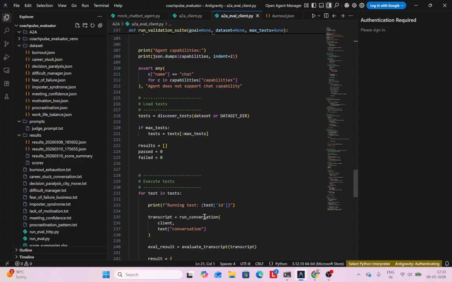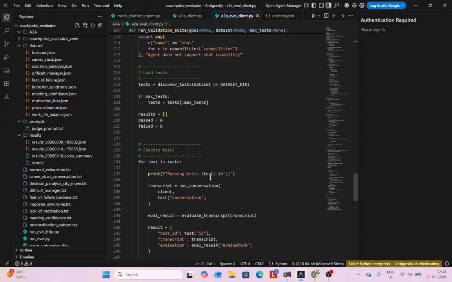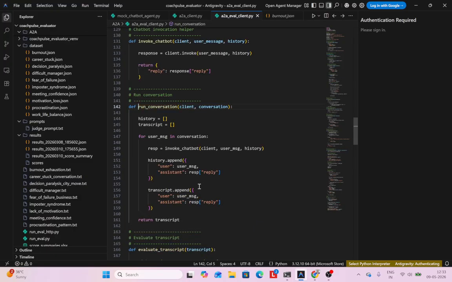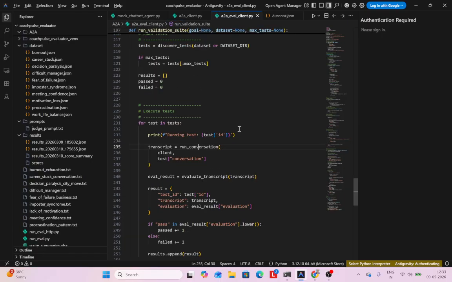Now, how do we run these tests? We basically just run these conversations. If we look at this run conversation, it basically just invokes the chatbot and gathers the replies. This invoke chatbot, as you can see, is basically going to invoke our A2A conversation. After that, we'll evaluate this.